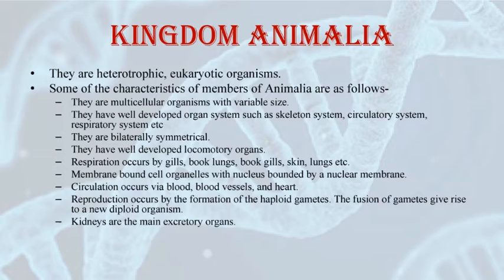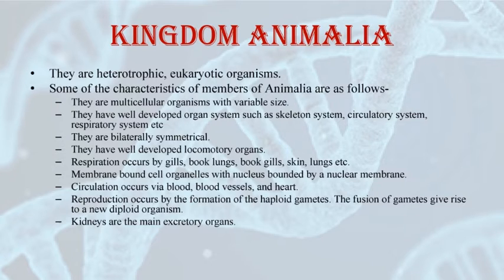They don't have chloroplasts because they are non-photosynthetic, so they directly or indirectly depend on plants for food. They have well-developed organ systems like skeletal system, circulatory system, respiratory system and many others. They digest their food in an internal cavity and store the food as glycogen or fat.